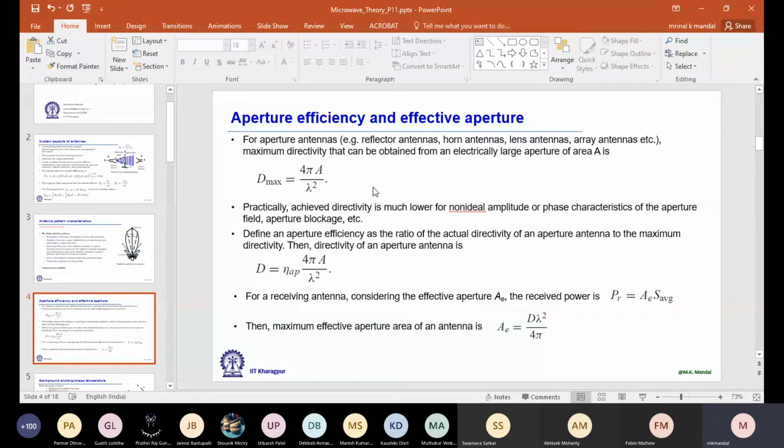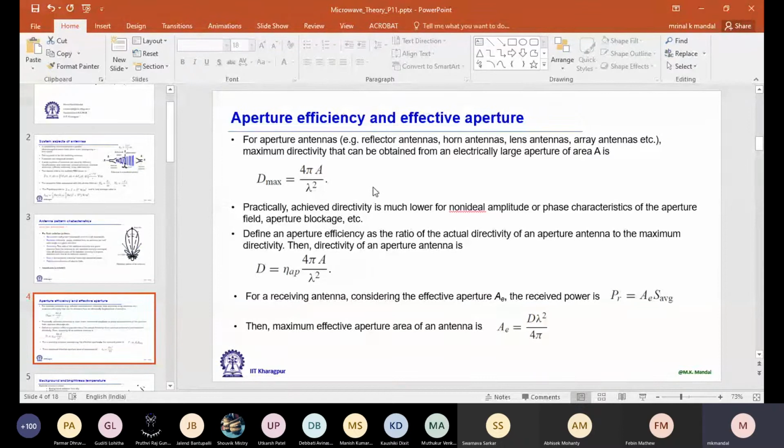For a horn antenna, it is the area of the mouth of the horn, or the aperture. Well, Dmax, the maximum directivity that can be obtained from an electrically large aperture, has a theoretical limit of 4 pi A divided by lambda square.